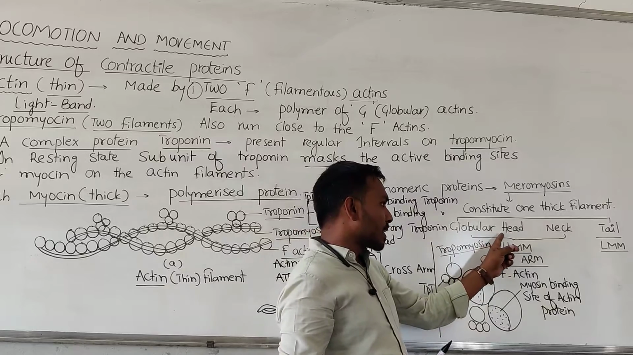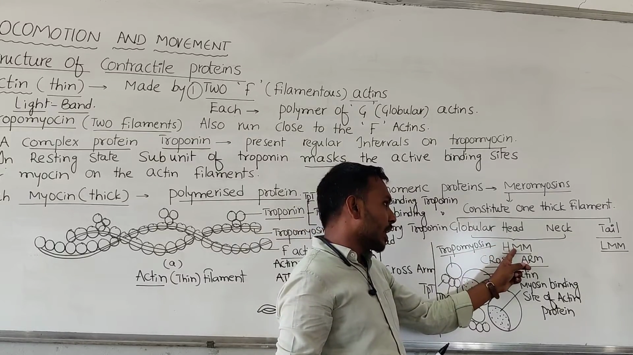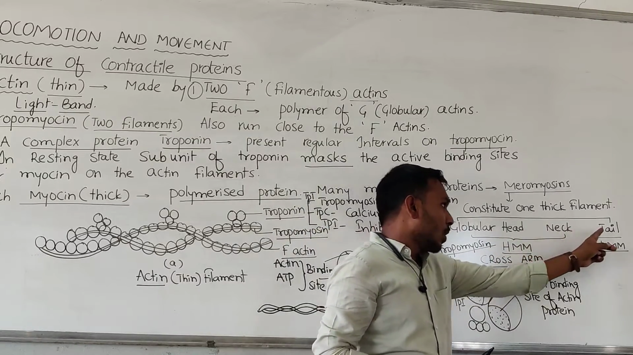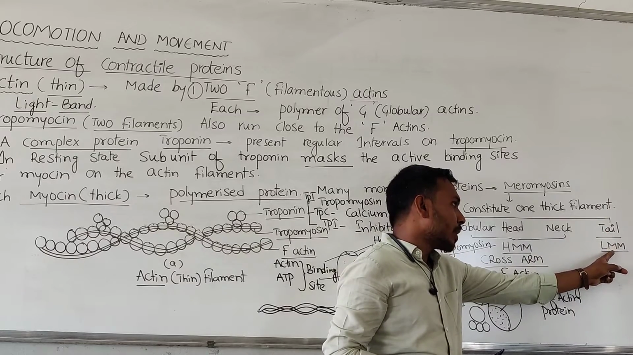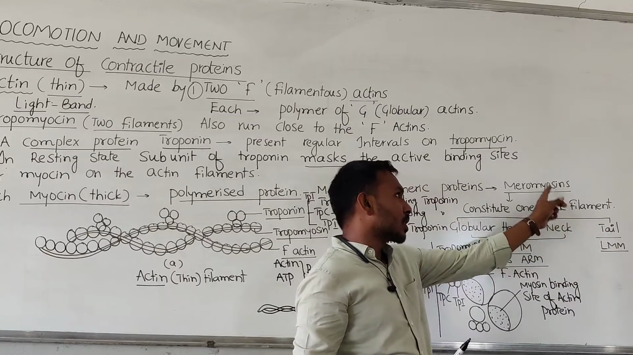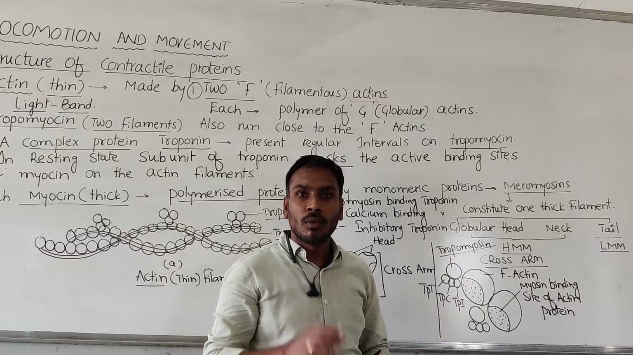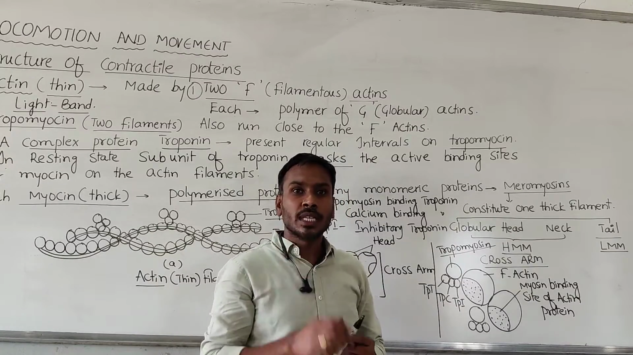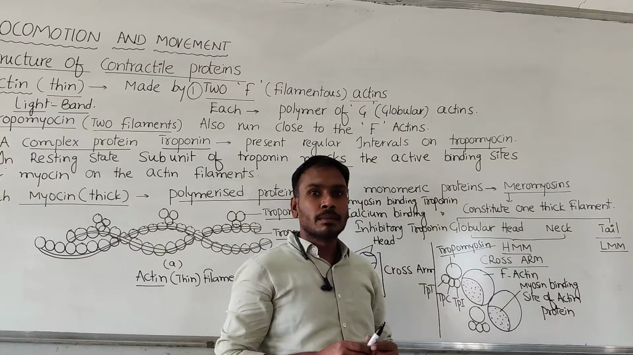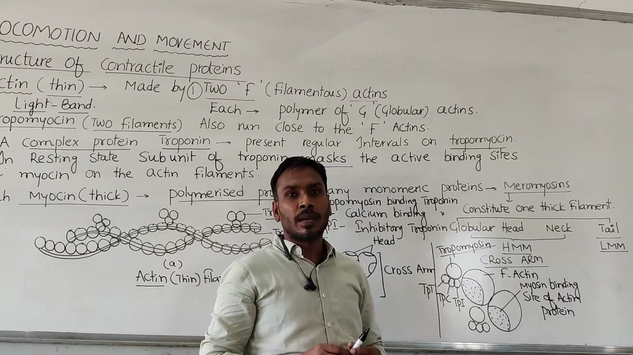So, two important points I have mentioned: heavy meromyosin, head plus neck; and the tail region alone, light meromyosin, because of the concentration of meromyosins. What is meromyosin? Meromyosin is a monomeric protein present in a thick filament.